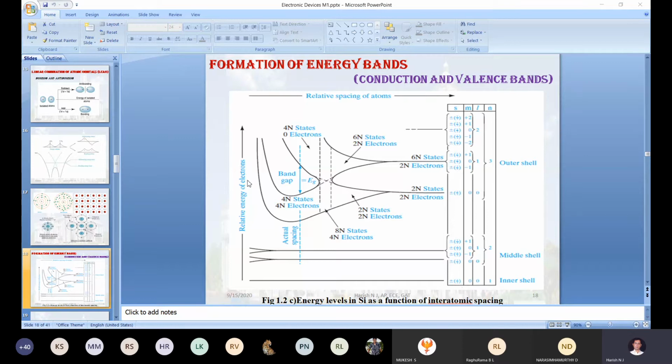Here also I am going to take the silicon atom, which has a total of 14 electrons. The electronic configuration of a silicon atom is 1s2, 2s2, 2p6, 3s2, 3p2. The first line represents 1s2, the second line 2s2, the third line 2p6, this line 3s2, and this line 3p6. Is it possible to follow the arrow mark?